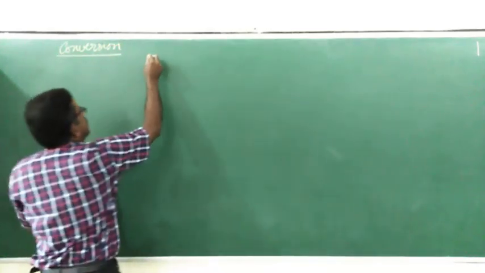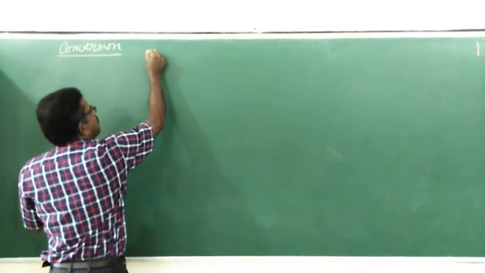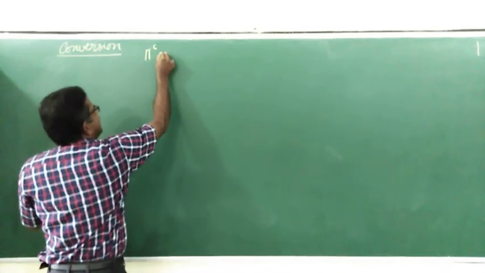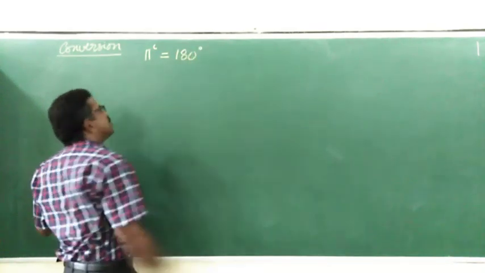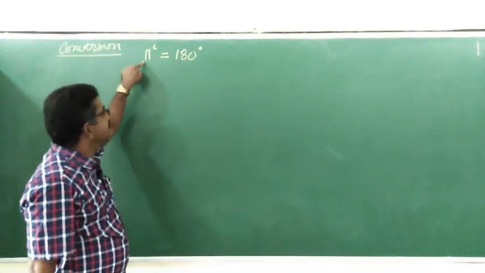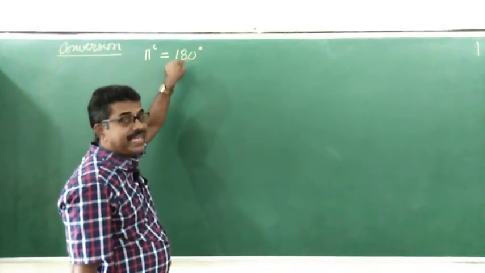Okay, so let me begin with, you have pi radian. So pi radian, it's same as what? 180 degree. Pi radian is same as what? 180 degree.